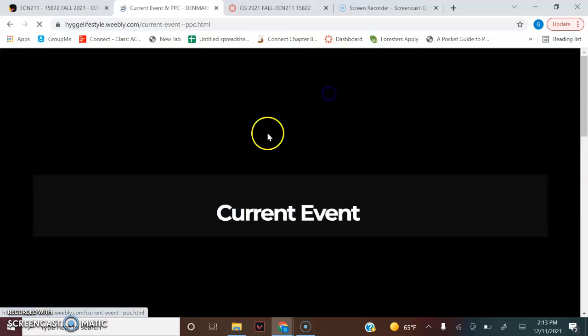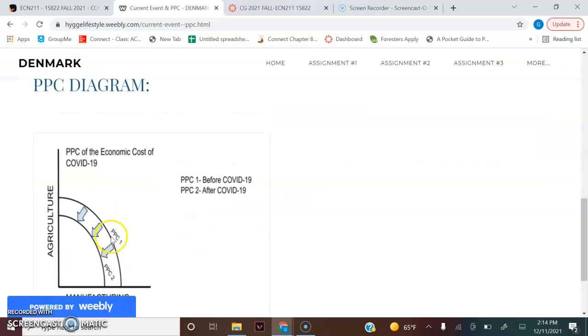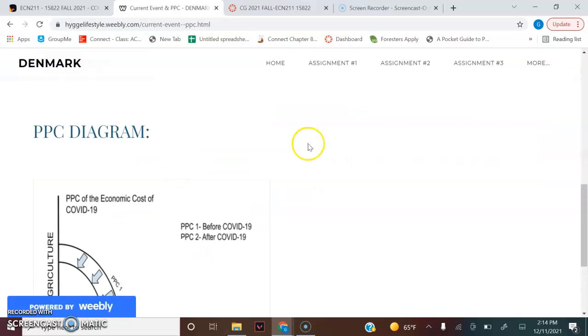And on to my current event and PPC graph. So to sum this up in short, the coronavirus affected all parts of the world, schools, businesses, and all that. How it affected Denmark distinctly was that the coronavirus had a mutation in minks, and so the Danish government ordered the population of these animals to be killed, and that totaled up to 17 million of them. So that affected Denmark's agriculture and the mink fur industry greatly. And on the graph right here, you can see the effects of COVID-19.